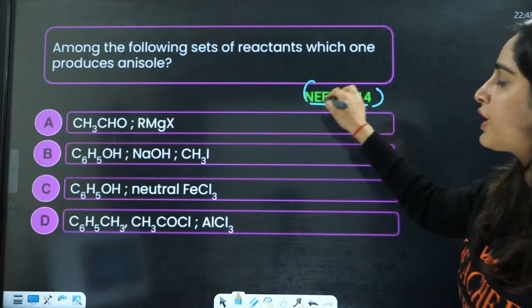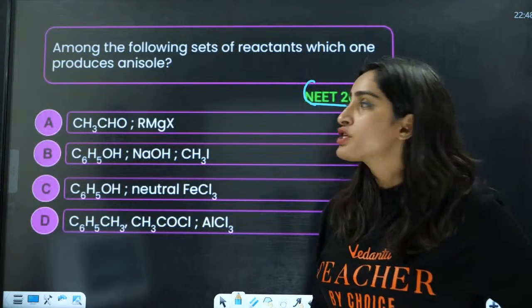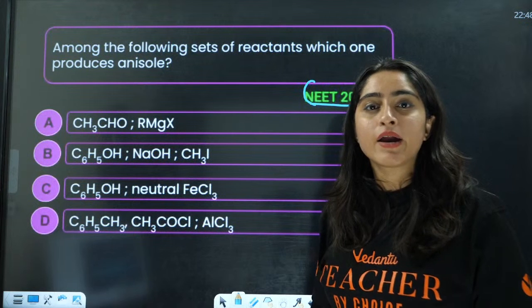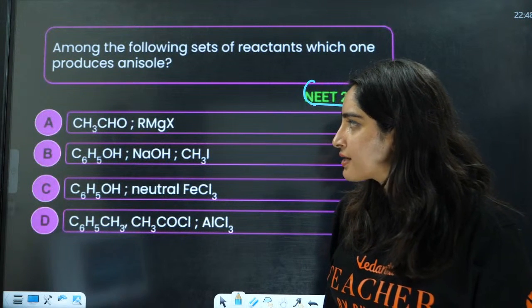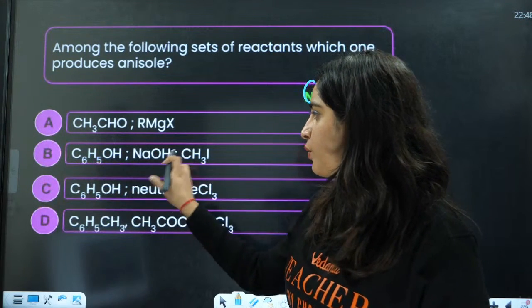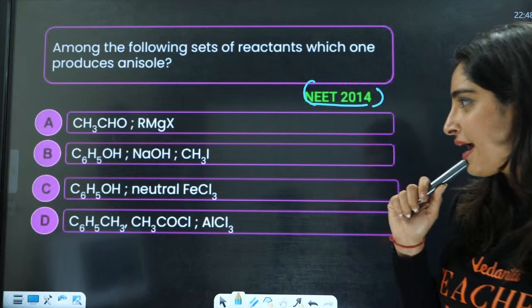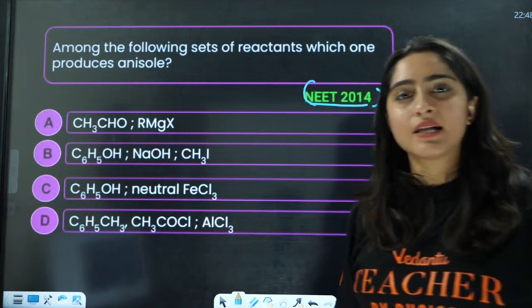Next is the 2014 question. Among the following sets of reactants, which produces anisole? For anisole, what do you need to have? CH3, CHORMGX. Then you have C6H5NaOH and CH3I. Then you have C6H5OH neutral FeCl3.